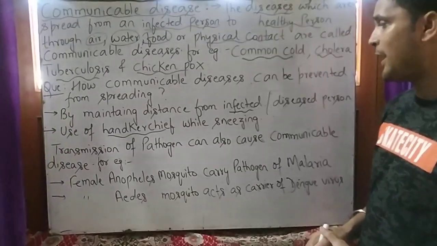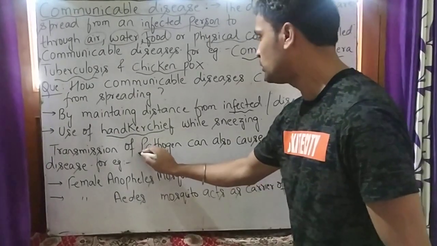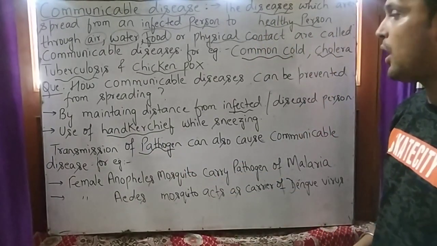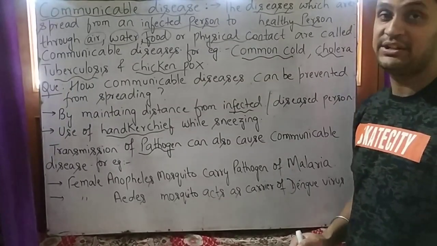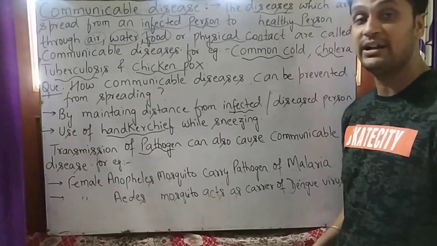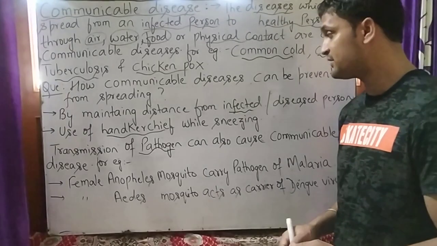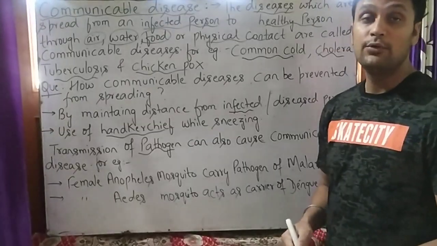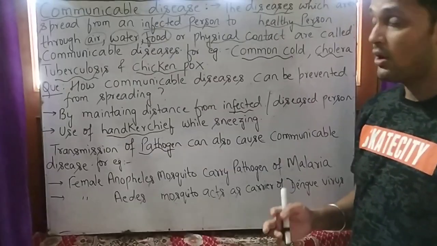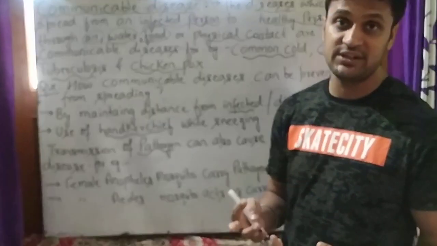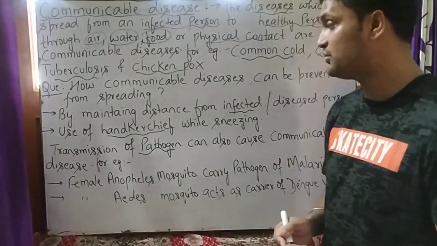Now students, transmission of pathogens can also cause communicable disease. As we have studied earlier, bacteria, virus, fungi, and protozoa, which cause or spread diseases, are known as pathogens.